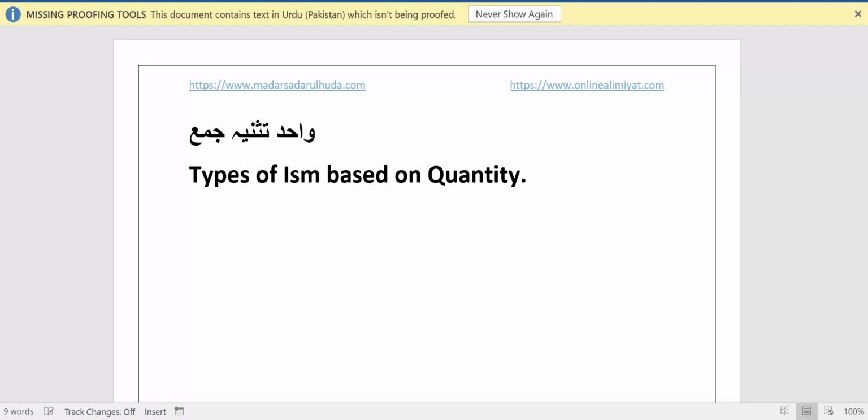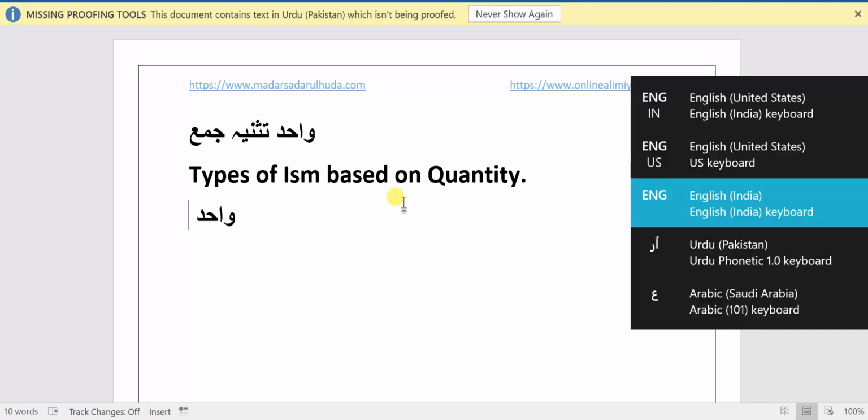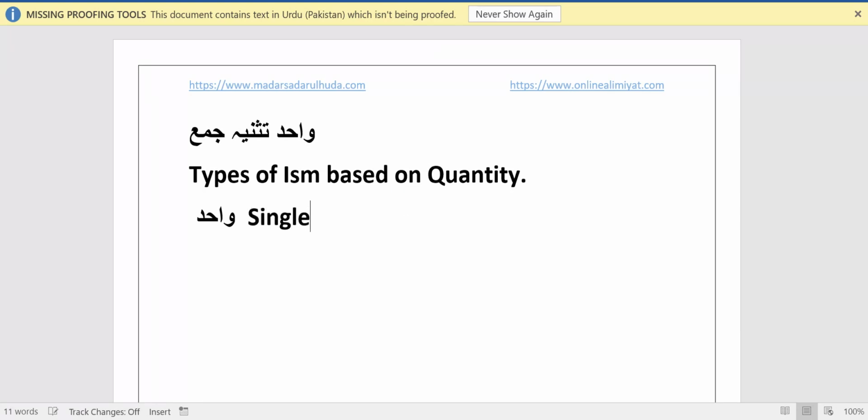Types of ism based on quantity, where Wahid means single, Tasniya means dual, and Jama means more than 2, or simply you can say plural, but right now we're going to understand it by this: more than 2.